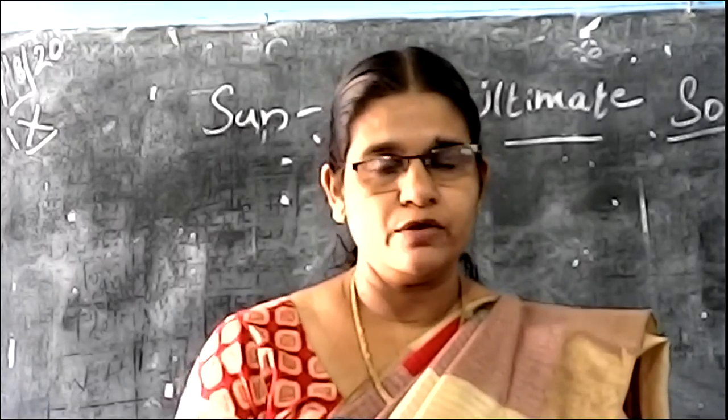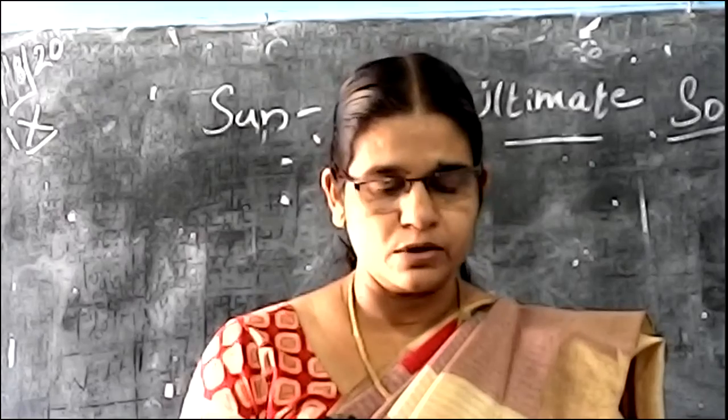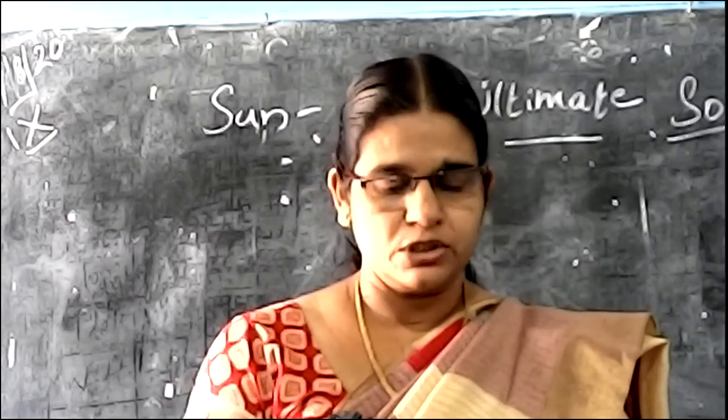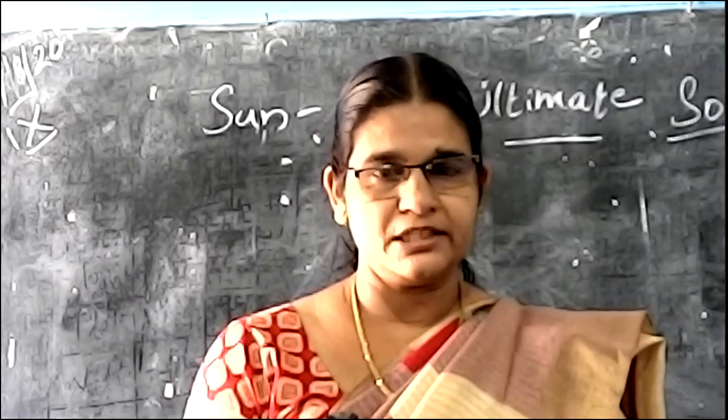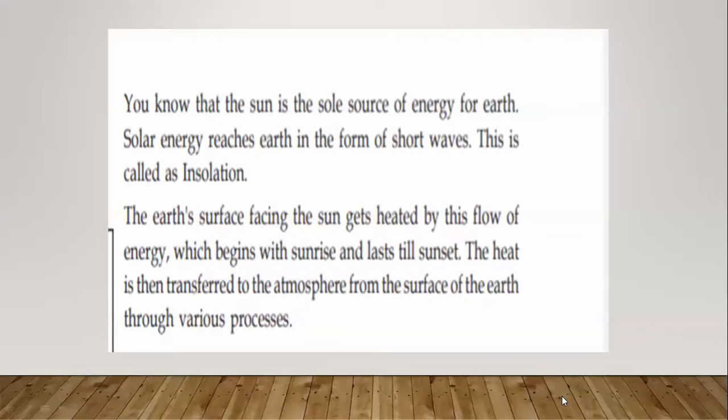All of you look at the textbook, put the comma also. Then one more question: what is insolation? Solar energy reaches the Earth in the form of short waves. This is called insolation. Solar energy from the sun's rays onwards. The solar energy reaches the Earth in the form of short waves. That process is known as insolation.